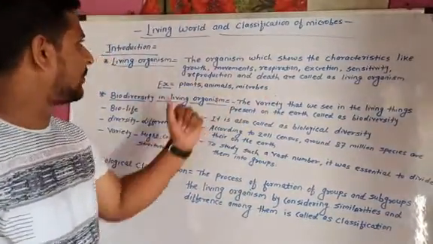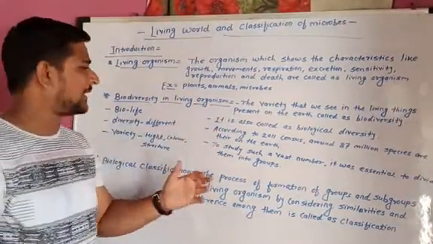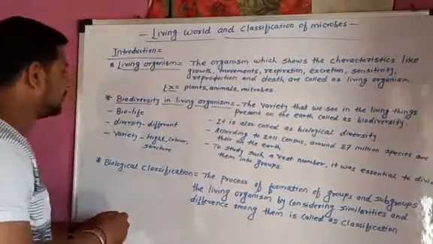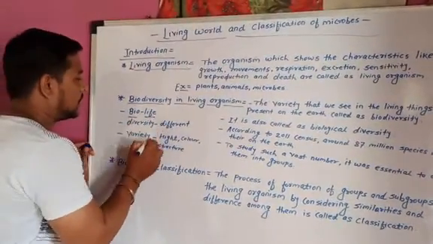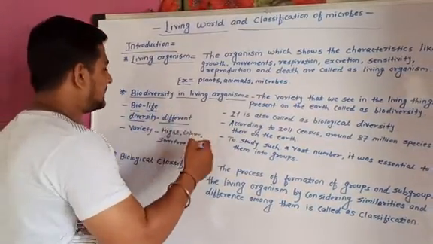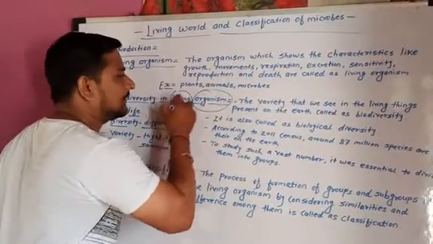Okay, so now the next point is biodiversity in the living organism. What is meant by biodiversity? What is bio? Bio means life. And diversity means different. Means there is a difference between the living organisms.